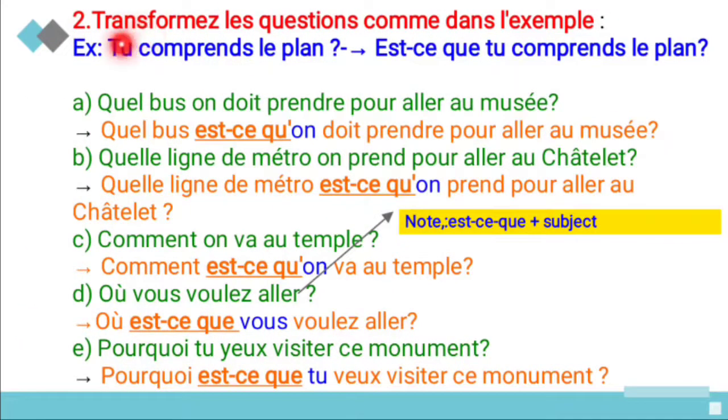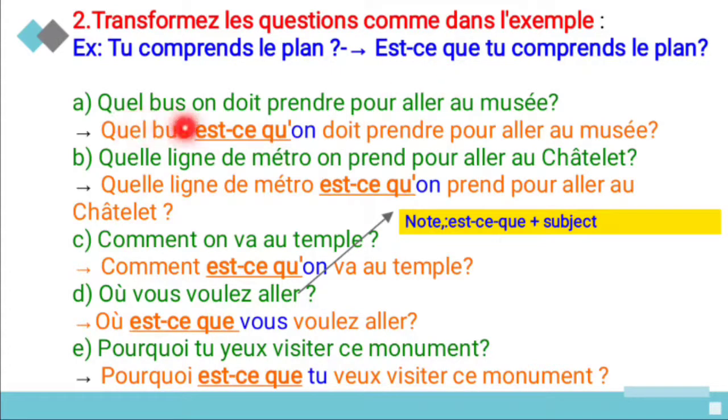Move to the next one. Transformez la question comme dans l'exemple. So transform the question as in the example. See the example. Tu comprends le plan? So est-ce que tu comprends le plan? So here in this exercise you are going to use the second form, that is standard form. Standard form means what? Before the affirmative sentence you have to use the est-ce que. So that is called what? Standard form. It can be used for formal as well as informal conversation. So before the subject only you have to use the est-ce que in this exercise.